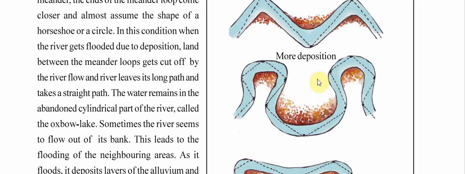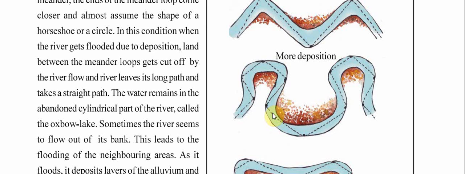Gradually the sediments deposited here will increase, and these curves, these meanders of the river, will come closer, and after some time this part will be left behind. The river will start flowing straight because these two meanders came closer and the deposition increased. Hence that horseshoe shape comes, also known as an oxbow lake.